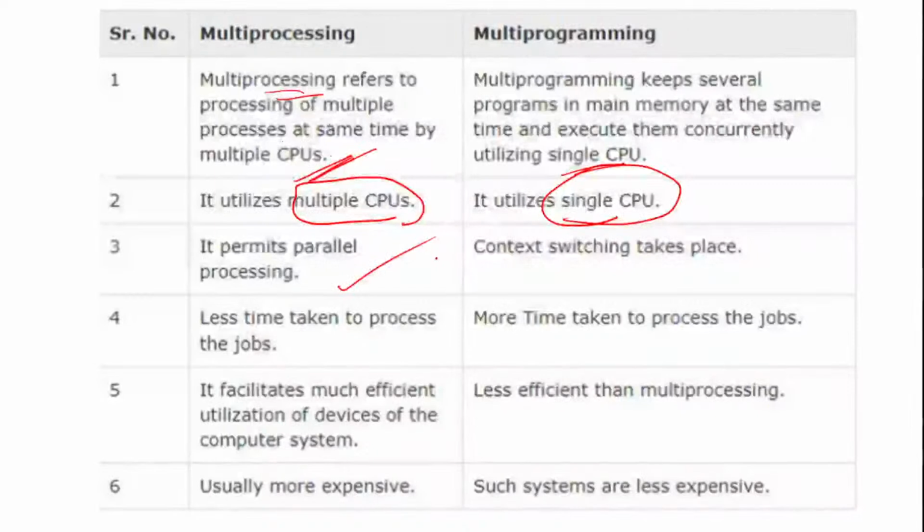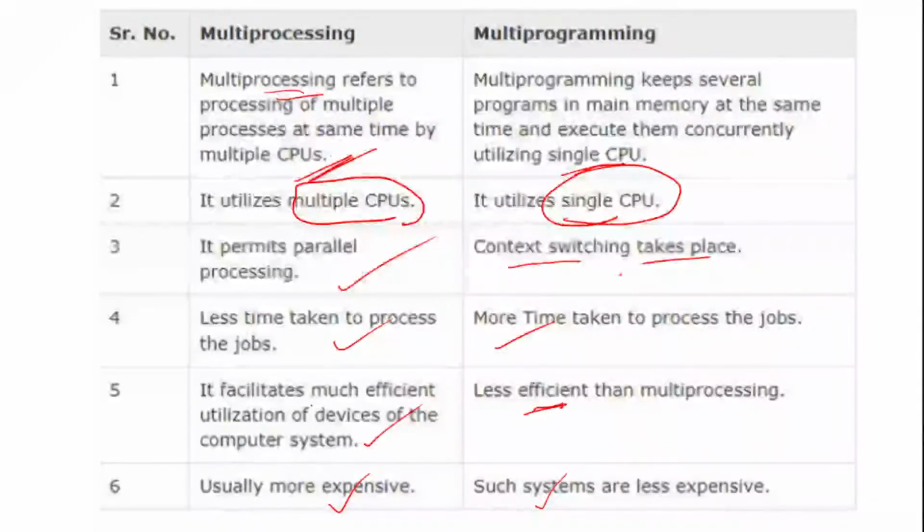Multiprocessing permits parallel processing, while context switching takes place in multiprogramming. Multiprocessing takes less time to process the job, while multiprogramming takes more time to process the job. Multiprocessing facilitates much more efficient utilization of devices, whereas multiprogramming is less efficient than multiprocessing. Multiprocessing systems are usually more expensive, while multiprogramming systems are less expensive. So it is not about which is efficient or not efficient. It is basically about their conduction: what exactly happens in multiprocessing and what happens in multiprogramming. So this really plays an important role, right?